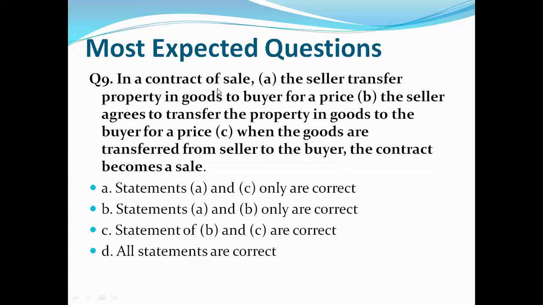In a contract of sale, A. The seller transfers property in goods to the buyer for a price. B. The seller agrees to transfer the property in goods to the buyer for a price. C. When the goods are transferred from seller to the buyer, the contract becomes a sale. So our options are: statements A and C only are correct; statements A and B only are correct; statements B and C are correct; and all statements are correct.